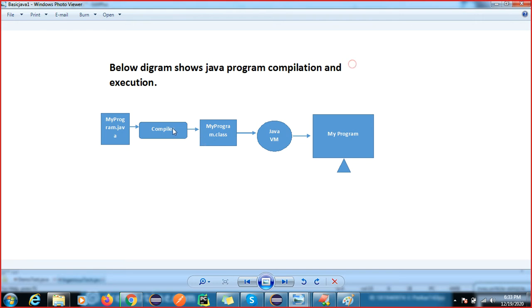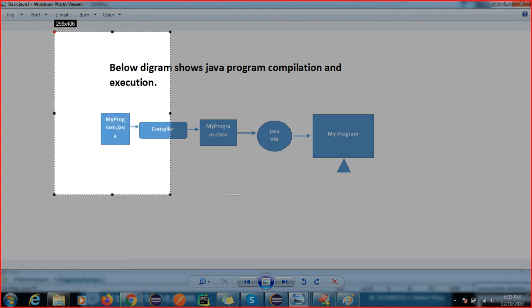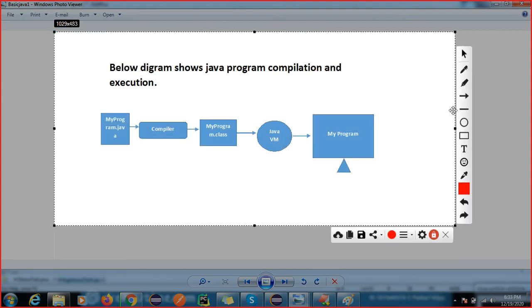JVM is one type of software, or you can say one type of robot. So JVM will not understand what you have written. Human readable language JVM will not understand.